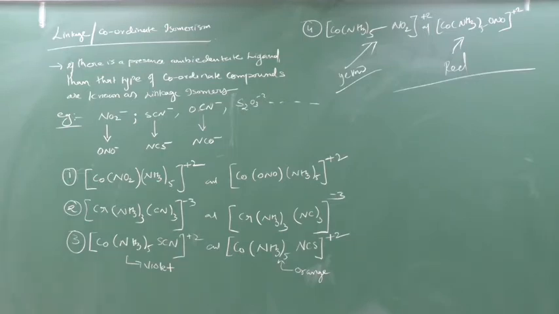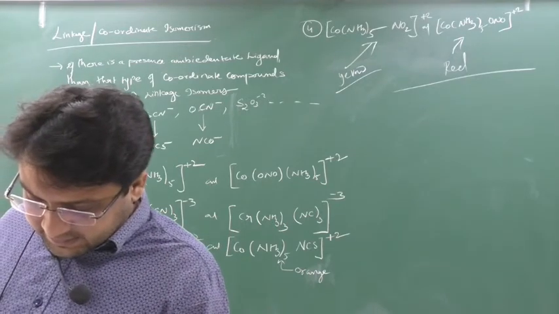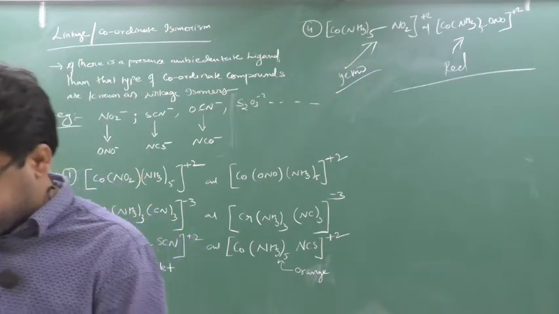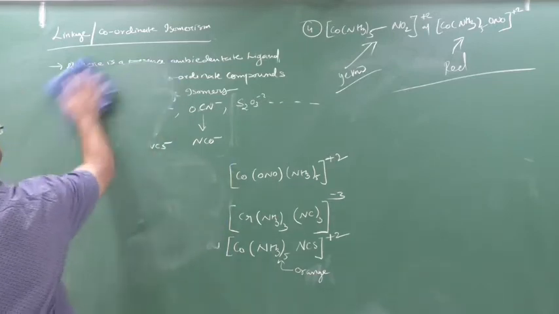So this is your linkage isomerism, and sometimes in the question they will ask it as coordinate isomerism also, not an issue. If they give you coordinate isomers or linkage isomers, it is one and the same. But coordination isomerism is different. Clear? Okay? Now the next topic I am moving towards is coordination isomerism. Clear? Chalo. I hope you have taken the screenshot.